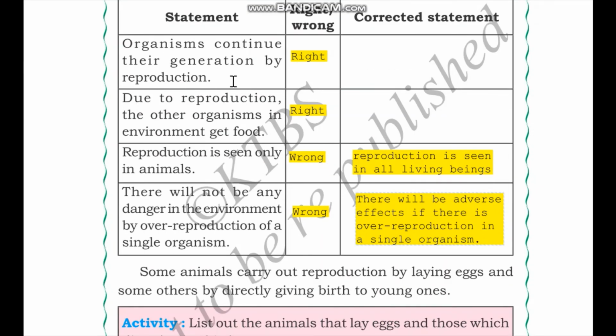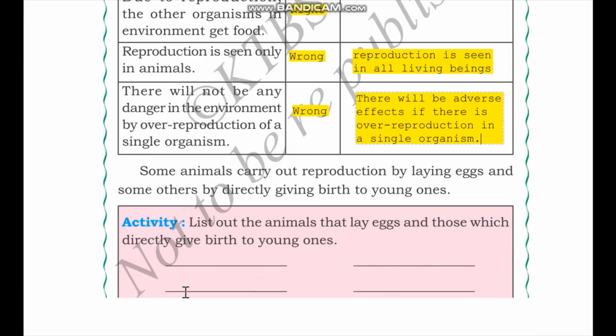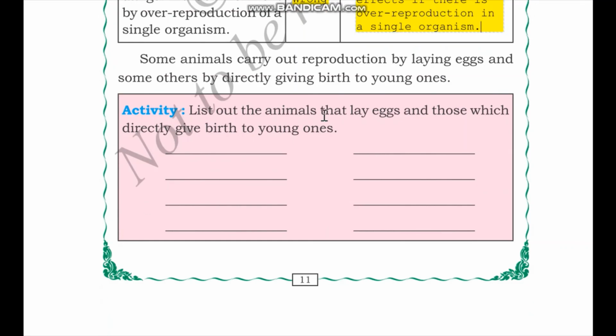So these are about the different characteristics of reproduction. Here we have some animals carry out reproduction by laying eggs and some directly by giving birth to young ones. So list out the animals that lay eggs and those which directly give birth to young ones. You can think about this.